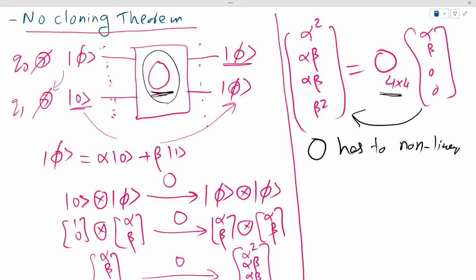Since this cannot be a linear operation, because if it is a linear operation, we could only get combinations of alpha and beta and not alpha squared. Similarly, we couldn't get a product of alpha and beta, only get, let's say, 2 alpha plus 3 beta and so on. So for this copying operation to happen, we need a nonlinear operation. So O has to be nonlinear for copying to happen.